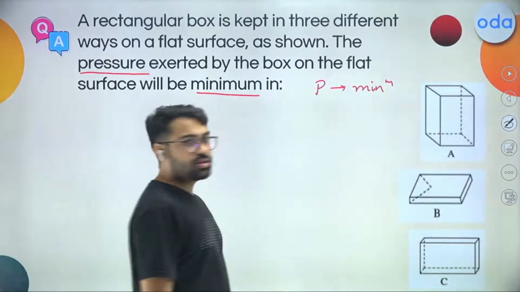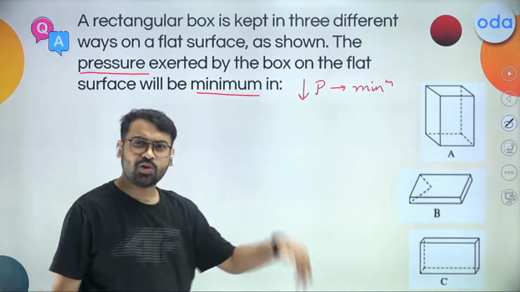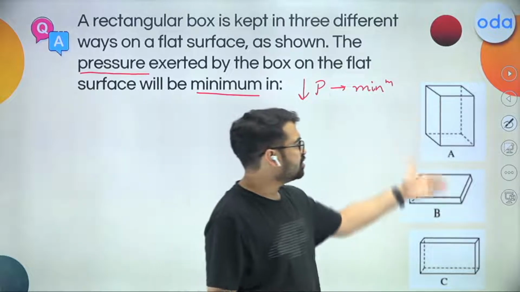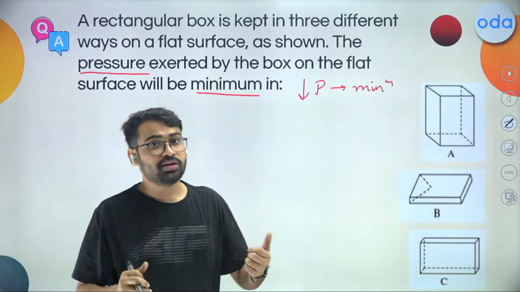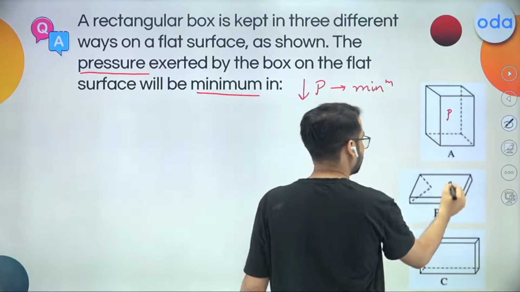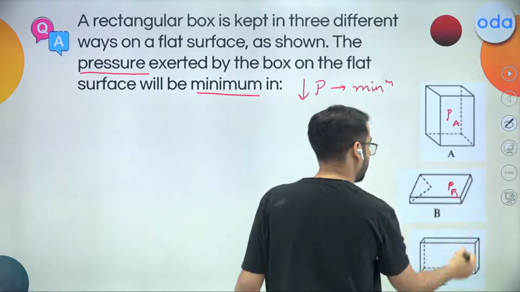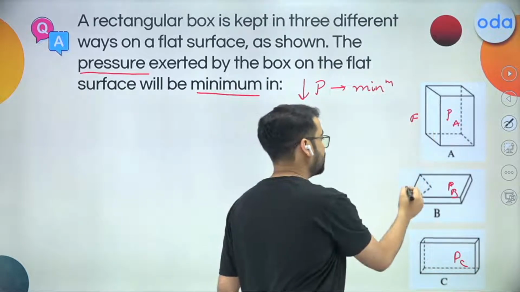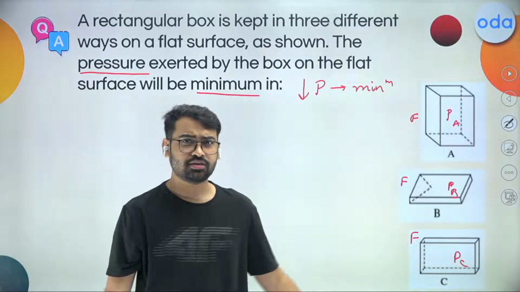What is the next thing that we can say? Okay, let's draw a down arrow: that pressure should be as low as possible. Another thing that I know is that this box, the weight will remain same, the thrust will remain same, right? Whether I take pressure in this one, this one, or this one, let us say I call it PA, PB, or PC. In all the cases, the thrust is same. That is force F, force F, force F, because the box ain't changing.